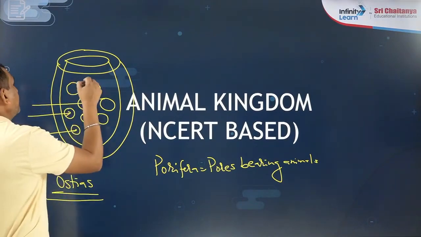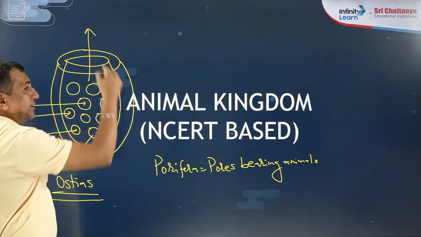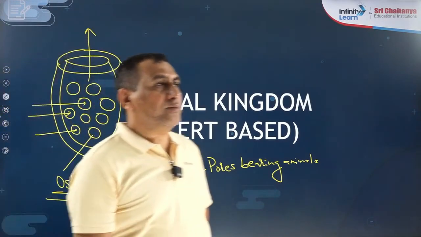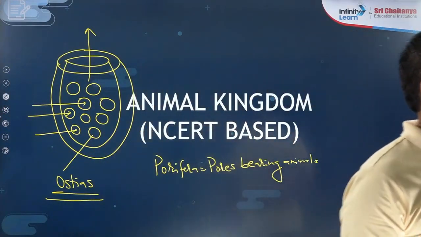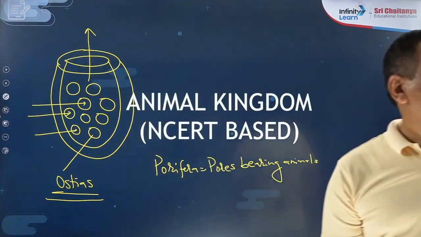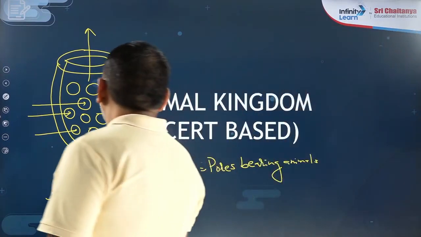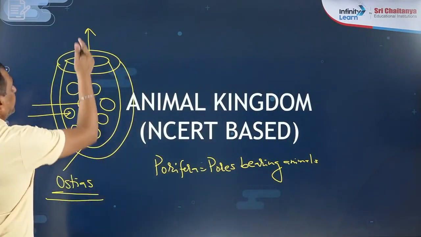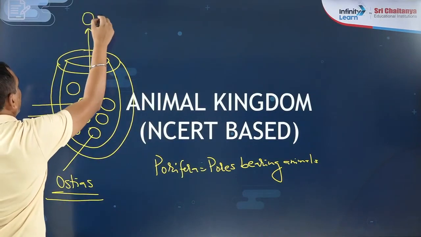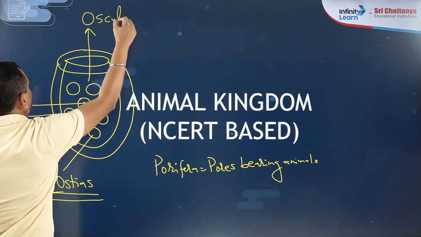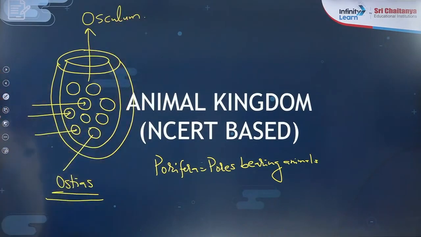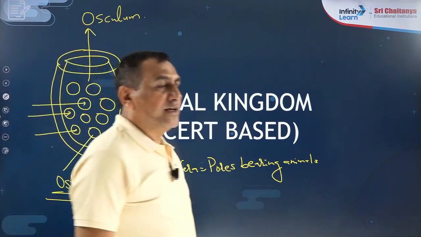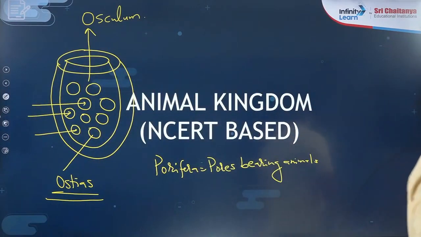And the large pore which is present at the anterior end of the body. Yes, Samran, very good. It is the ostia. And the large pore which is present at the anterior side of the body is known as the osculum. So, why is the name of the phylum Porifera?